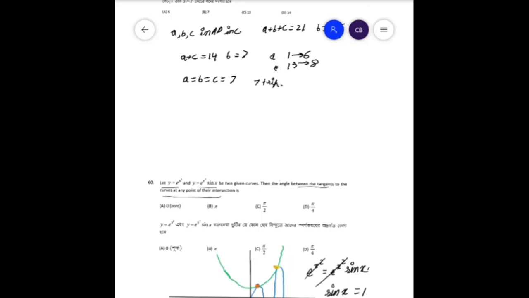Therefore we see that the angle between the tangents at any point would be 0, because they are always tangentially touching each other like this.